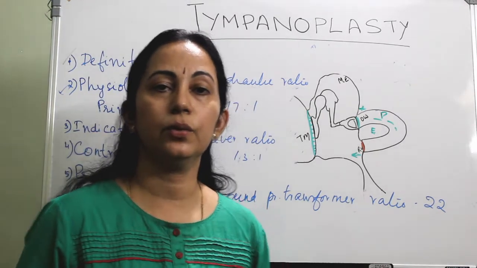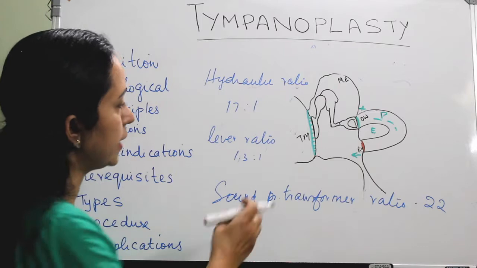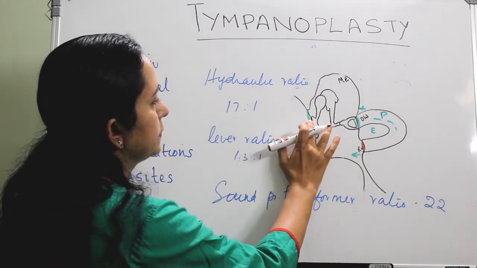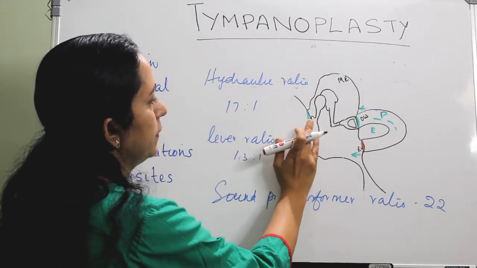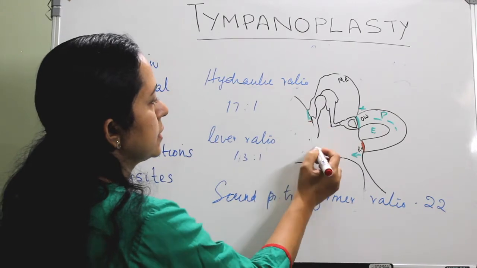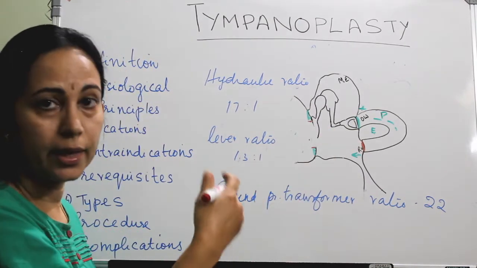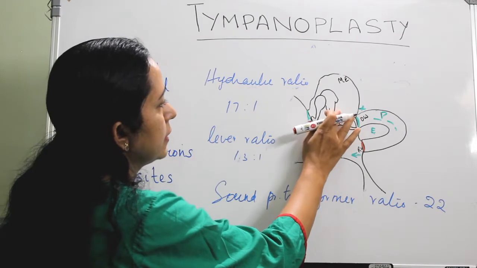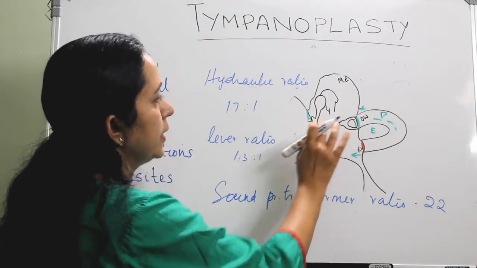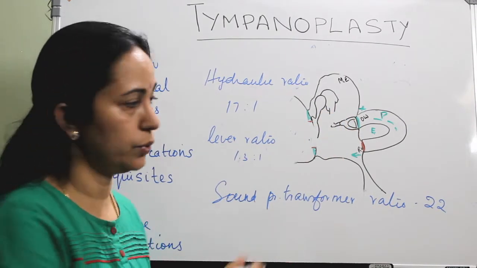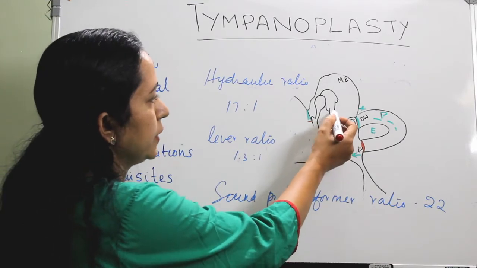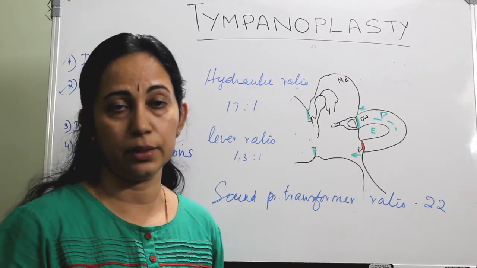Think of a scenario when there is a large perforation of the tympanic membrane, and along with that there is an interruption of the ossicular chain also.